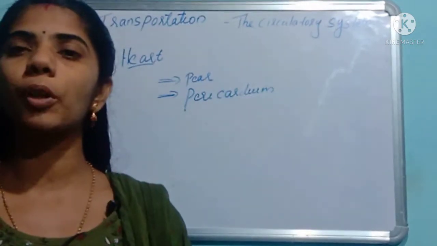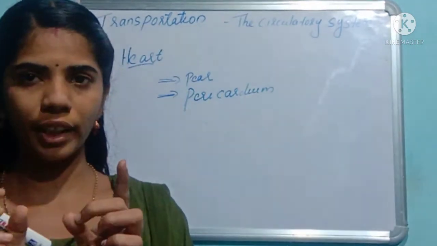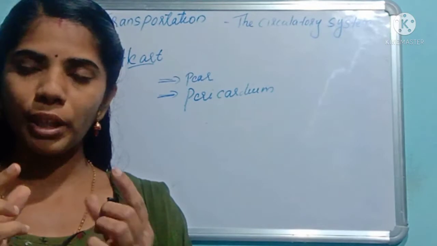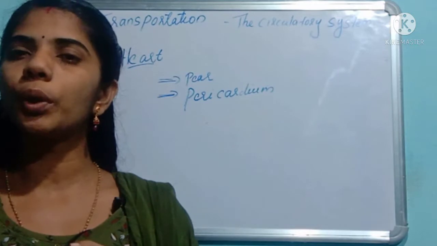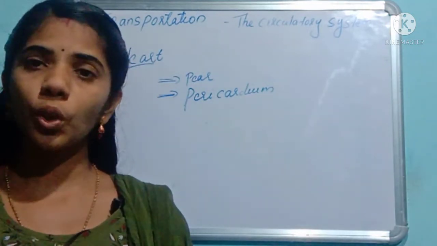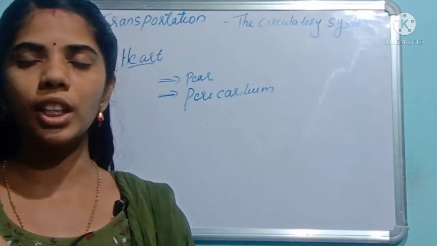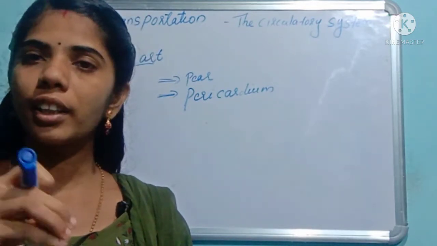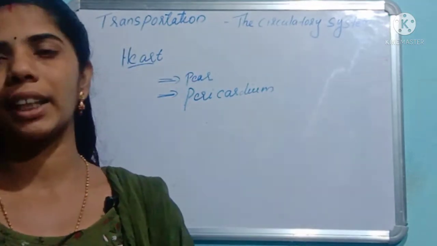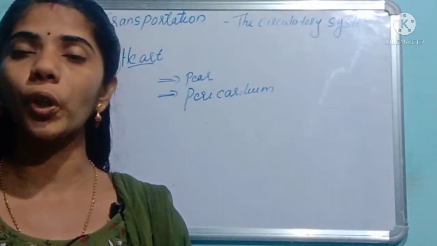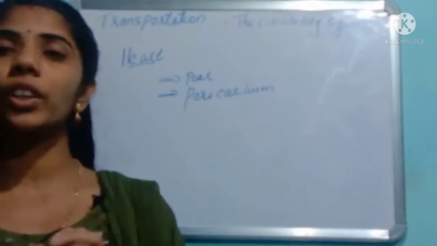In between the two layers of membrane, fluid is present. The fluid is filled in between the two membranes. This fluid is known as the pericardial fluid, and it helps to protect the heart from mechanical shocks. Clear? So, these are about the external structure.